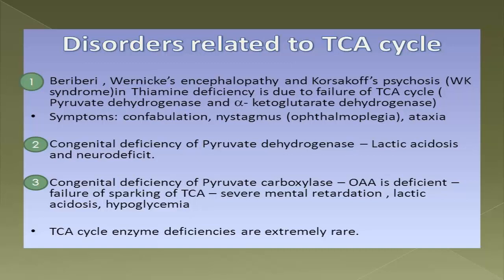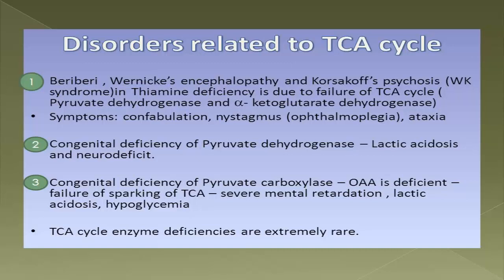You all know this, but do you know why these symptoms are produced in thiamine deficiency? This is due to the failure of the TCA cycle. As thiamine is deficient, which step is defective? That is the decarboxylation step by alpha ketoglutarate dehydrogenase. This step will be defective. For this reason, this is the cause of the symptoms in thiamine deficiency. So the first very important disorder related to the TCA cycle is thiamine deficiency.